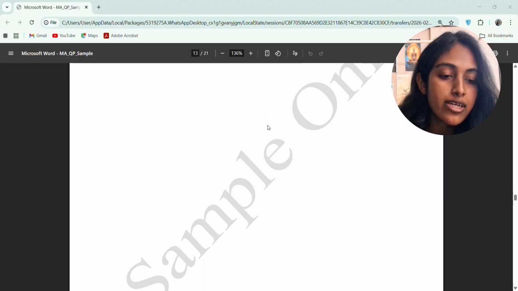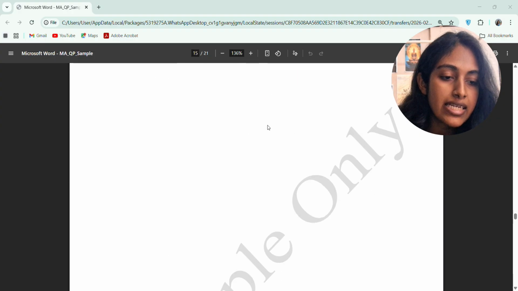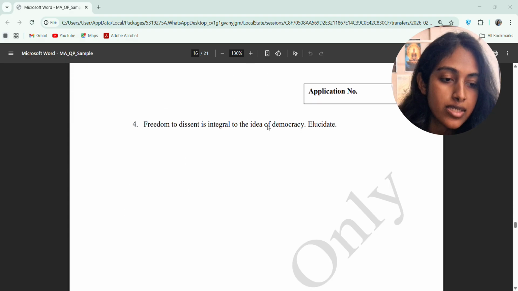The fourth is: freedom to dissent is integral to the idea of democracy. Elucidate. Again, you have to think, and you have to study a little bit of previous knowledge and information to answer this. Now, this portion is for rough work, obviously. Okay, so this was the sample question. Sample question